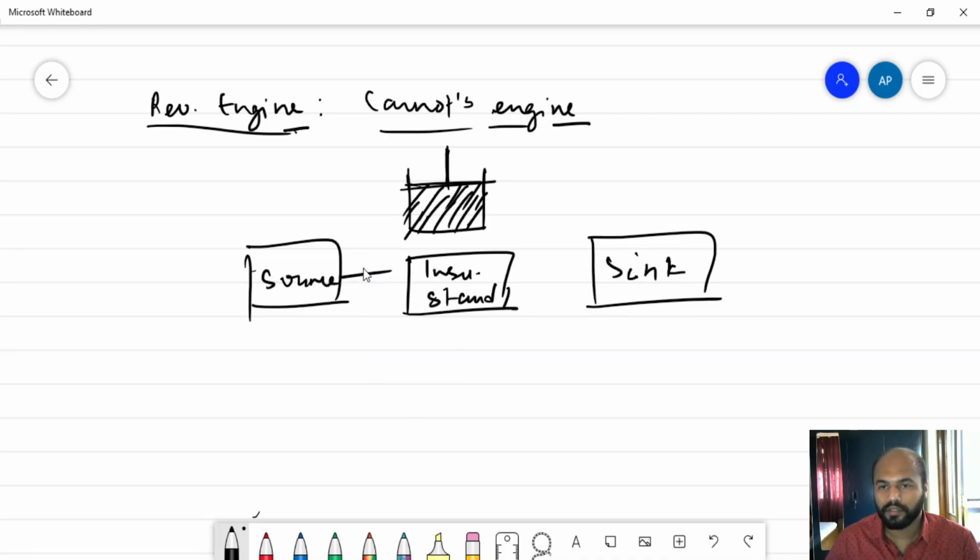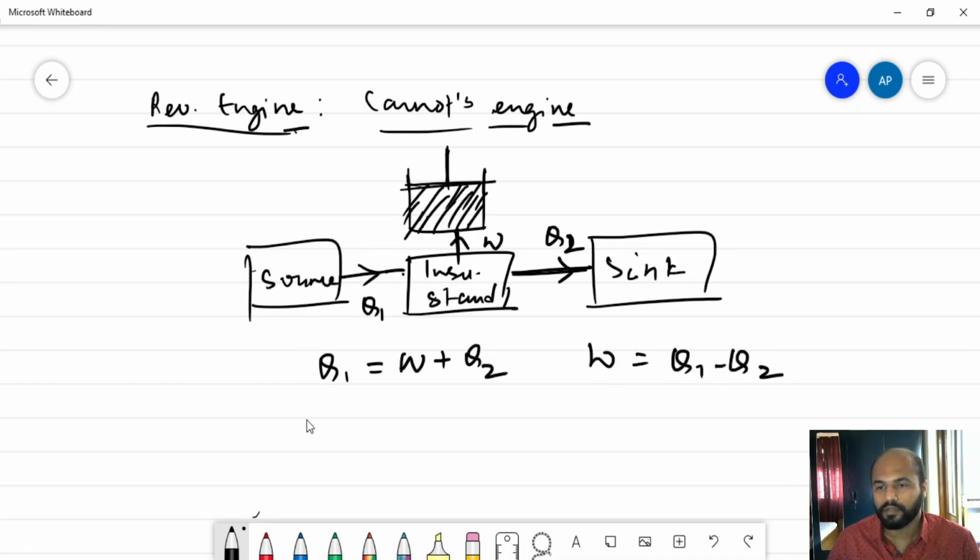So it's the same process that is happening now. The source is giving some heat. Some heat is extracted from here. Work is done, and then the rest of the heat is given out to the sink. So again, we come back to the same expression, that is Q1 is equal to W plus Q2, that we studied in the concept of heat engine. And work done is now given as Q1 minus Q2. So for efficiency, we use the same expression, that is 1 minus Q2 by Q1.